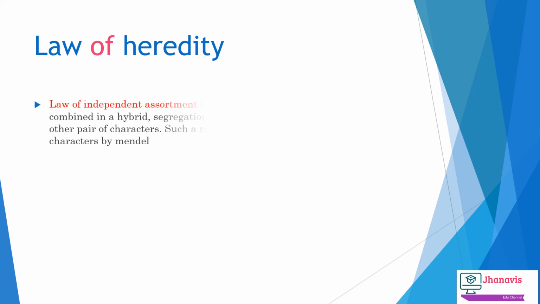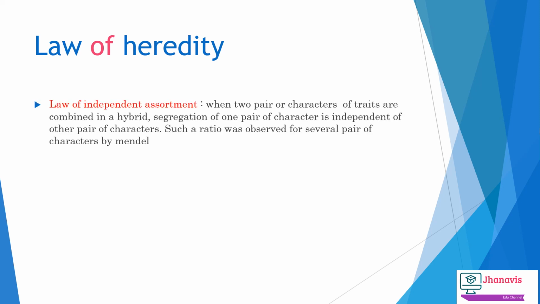Now we will talk about the second law of heredity, called the law of independent assortment. When two pairs of characters of the traits are combined in a hybrid, segregation of one pair of characters is independent of the other pair. Such a ratio was observed for several pairs of characters by Mendel.